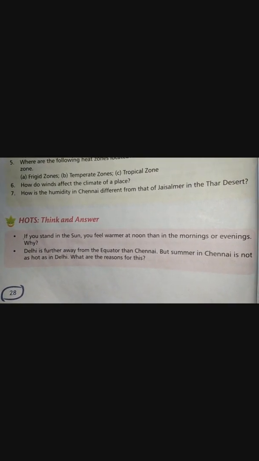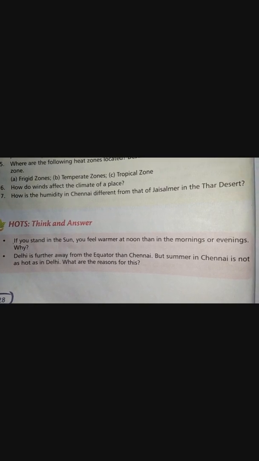So the answer is the earth gets heated with the rays till noon. In the morning the sun starts rising, but at noon the sun is at the top and heats the land and air, so it gets very hot till noon. This is the reason why the temperature at noon is hotter than morning or evening.